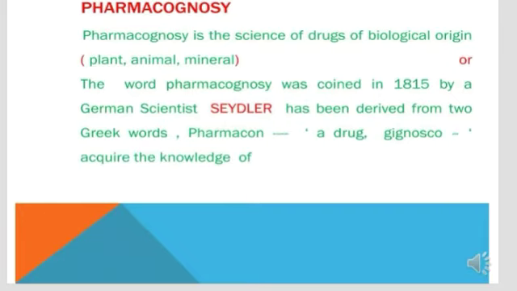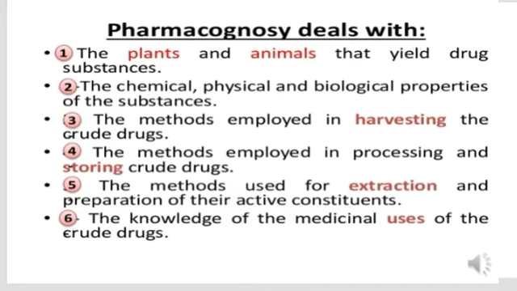The German scientist Seydler coined the term pharmacognosy in 1850, from pharmakon meaning drug, and gignosko meaning acquiring knowledge. Now we are acquiring or gathering knowledge or information about the drug, which is a substance obtained generally from plants.